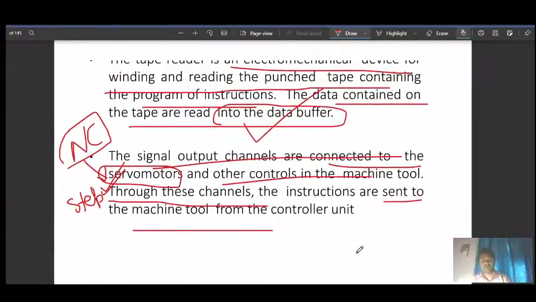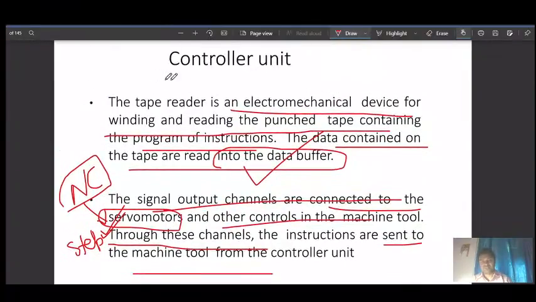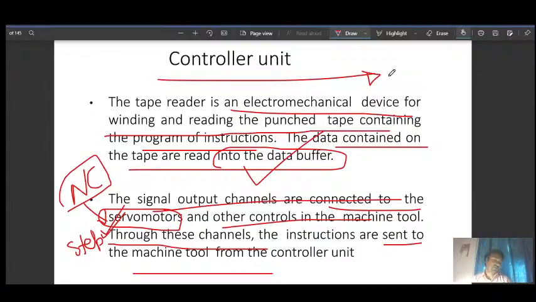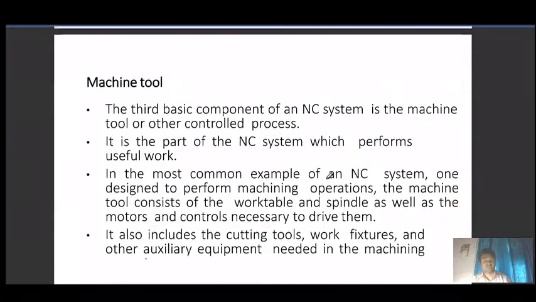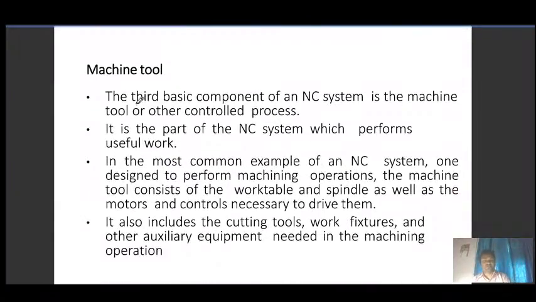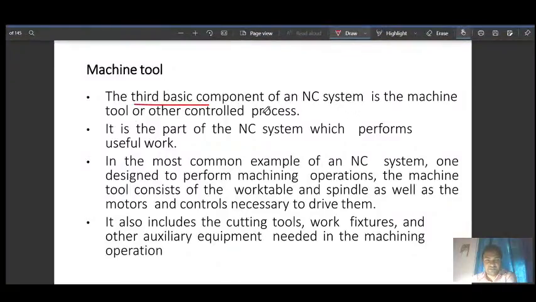So all in all, you have to understand that the controller unit reads the instructions and generates the appropriate signal to move the machine tool. That's all. And again, it also has some feedback mechanism, and it is achieved by the servo motor. So the machine tool is the third main component of the NC system, the machine tool or other controlled process.